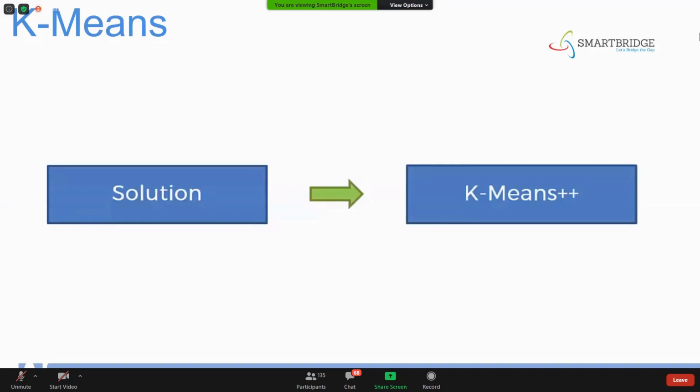We are not going into detail about what is k-means plus plus, that would be a different topic. So for this point, the solution for random initialization is k-means plus plus. Is it clear?